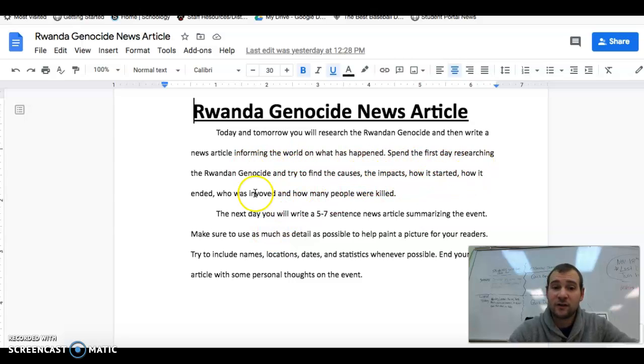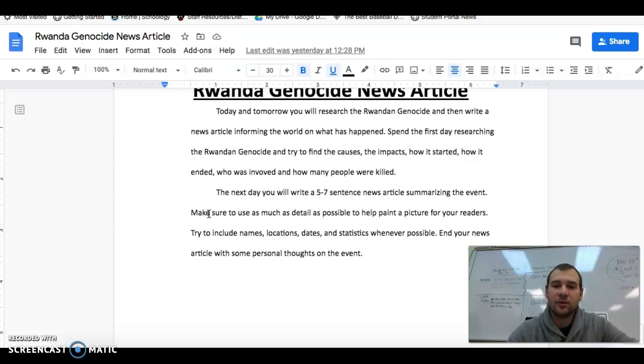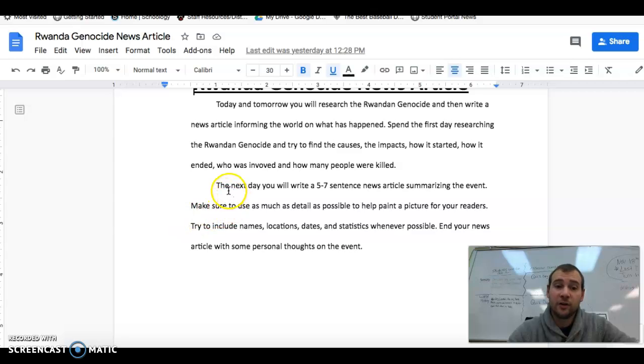So try to find as much information as you can, and as much detailed information as you can. Wikipedia is a good place to start. There are going to be other articles out there you can find. There are YouTube videos out there that you guys can watch to gain information. Utilize everything. Because tomorrow then, I'll just read the directions.